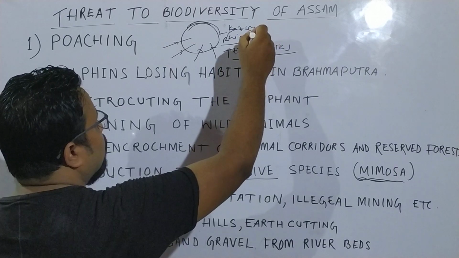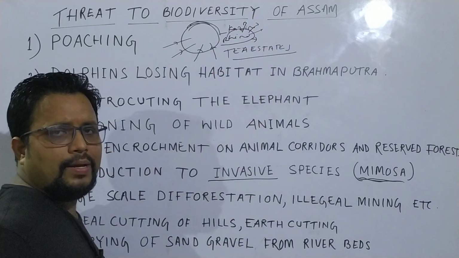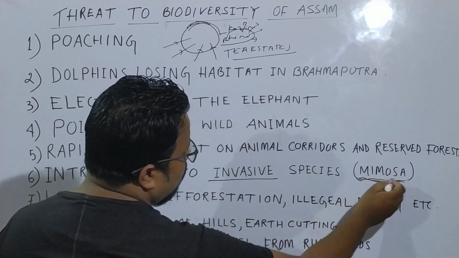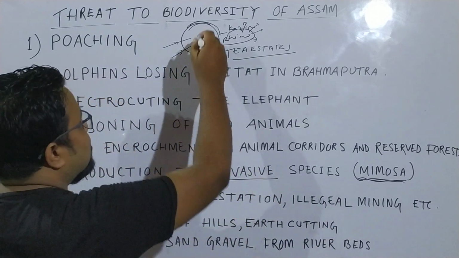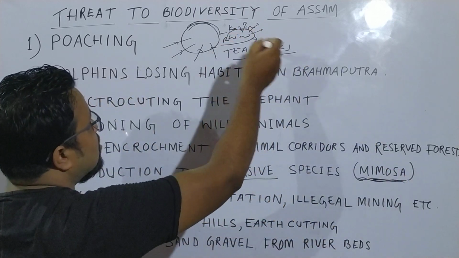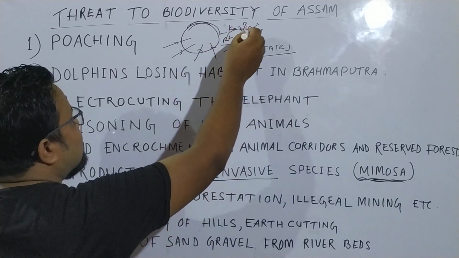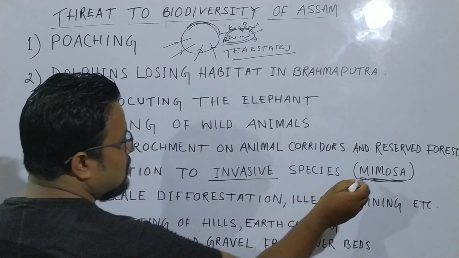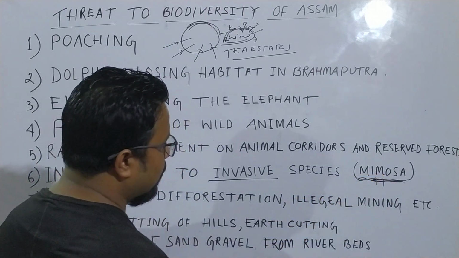The herbivorous rhino eats this Mimosa, and it is very poisonous, because of which the rhino population is decreasing. That means many rhinos are getting killed because of the Mimosa species. Mimosa is an invasive species, that means it is not a native species of Kaziranga. It is spreading from the tea estates, and when the rhino eats this Mimosa, it dies, because this is a very poisonous plant.